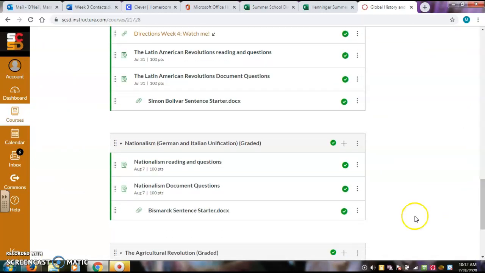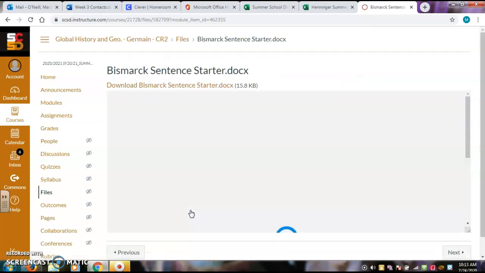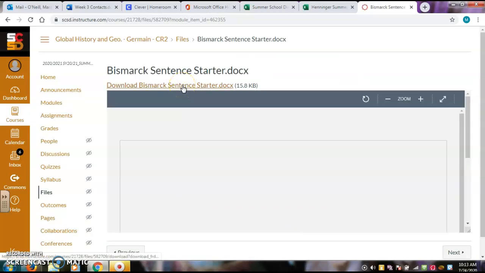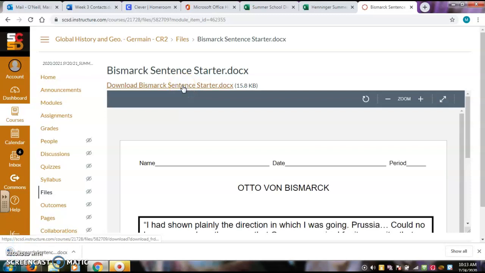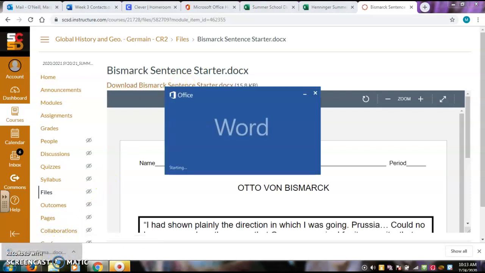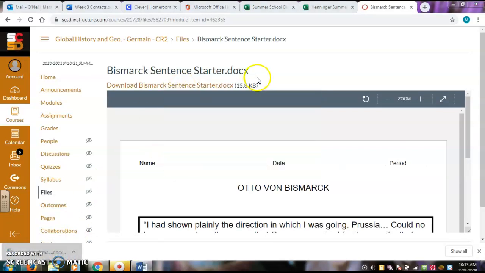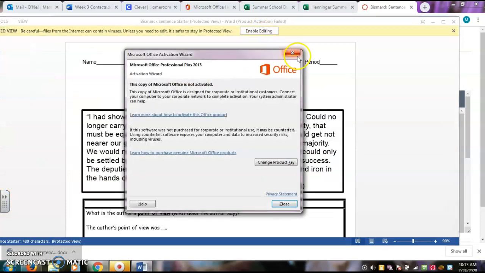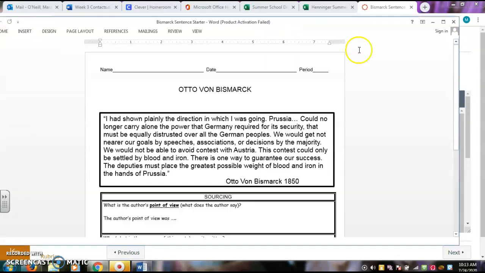Assignment number 2 is going to be that nationalism document question. If you're looking for sentence starters to help you out, below the submission button is going to be a link to a Word document that you can take out of Canvas. And you're also going to do the same thing like you did before. You're going to click on Enable Editing.